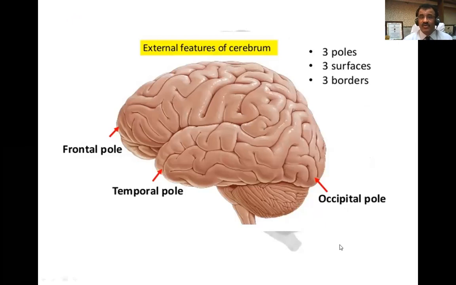So if you consider the anatomy of cerebral hemisphere, each cerebral hemisphere, not cerebrum, cerebral hemisphere has got 3 poles, 3 surfaces and 3 borders. So you can see the 3 poles here.